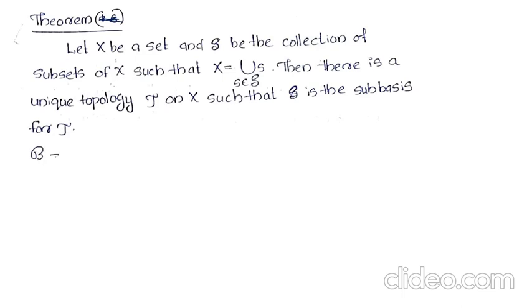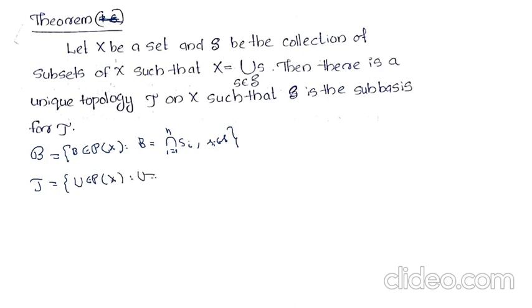So here we define B as the set of all B belonging to the power set of X such that B can be expressed as a finite intersection of members of S, and tau can be defined as the set of all U belonging to the power set of P of X such that either U equals phi or U can be written as a union of some members of B, the above defined members.